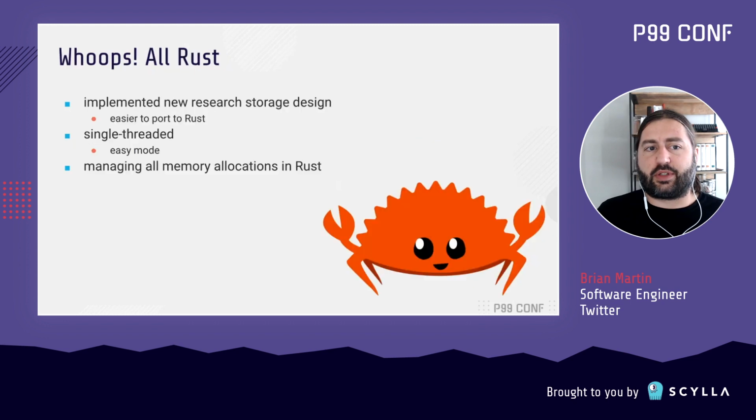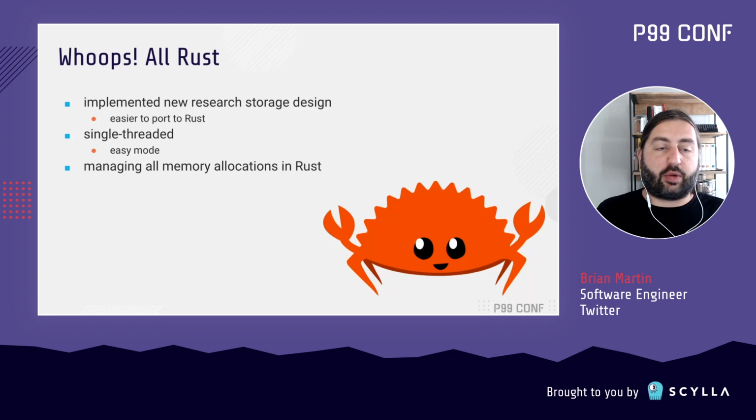Luckily, around this time, there was a new research storage design that was written in C, and the design of this new storage library lent itself to being easier to port over to Rust. I actually simplified it even further and made it single-threaded only, so I didn't have to worry about any locking and all that kind of stuff that I would need for a multi-threaded concurrent implementation. Best of all, I was able to manage all the memory allocations in Rust, and this just made things a lot easier rather than doing any FFI between C and Rust.